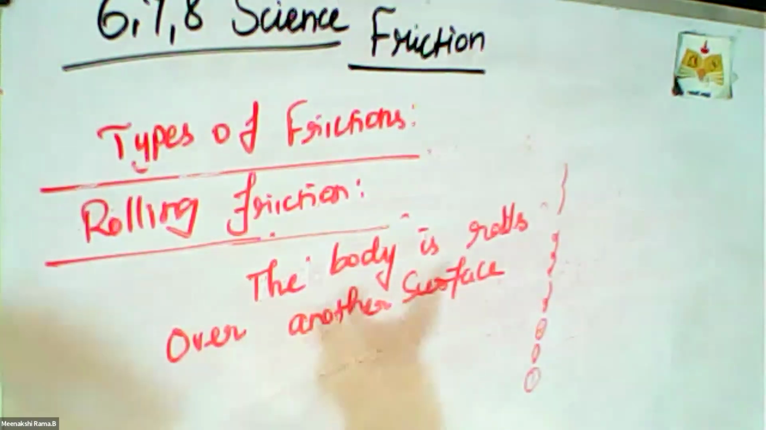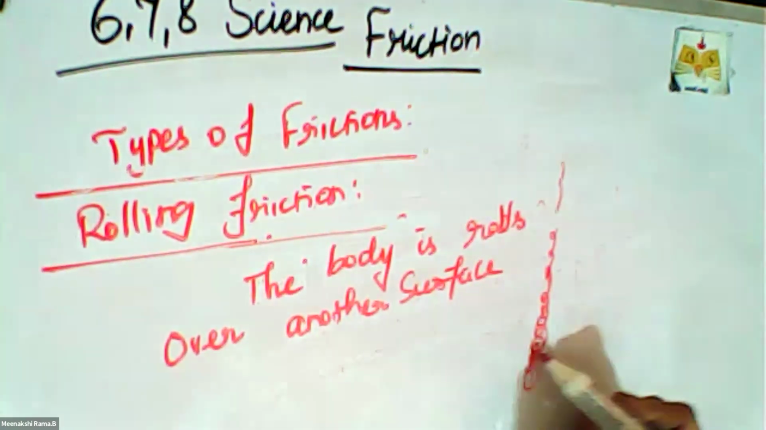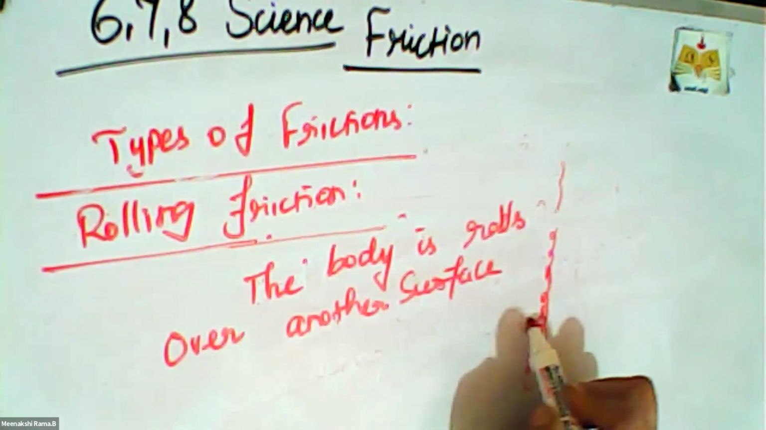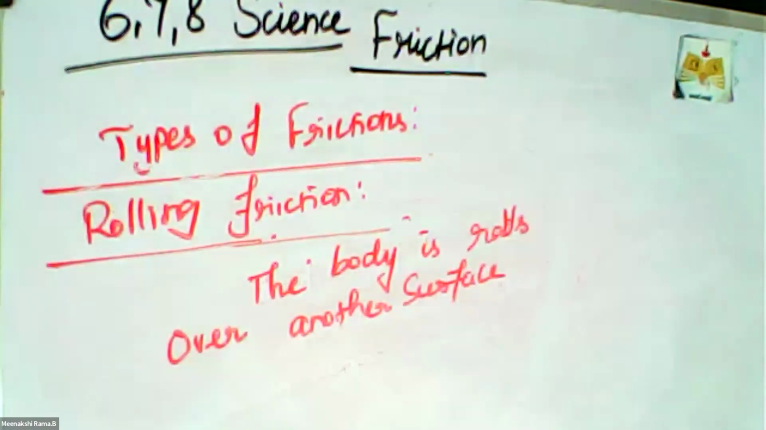When two small kids are playing a ball game, they roll the ball on the floor. The surface contact is only between the ball and the floor, so the ball rolls on that area. This is an example of rolling friction. Rolling friction means the body rolls over another surface, so the friction is between the surfaces in contact.